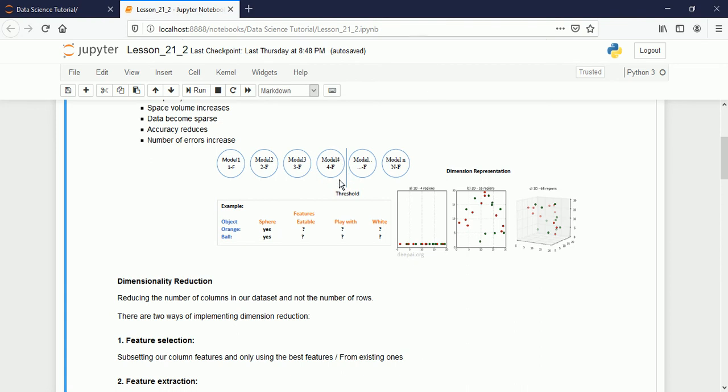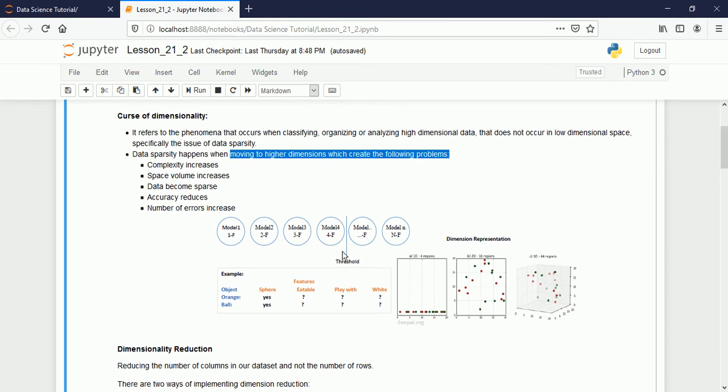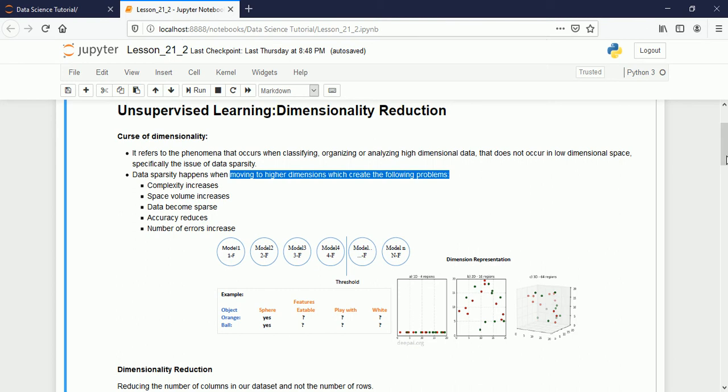Then if you still keep adding features, that is called the curse of dimensionality. After this threshold, you have increased the number of features and are working with the highest number of features, so that problem will happen. It is called the curse of dimensionality, and the model will act in reverse order. These will be the problems here.